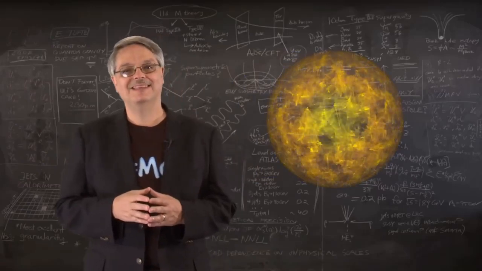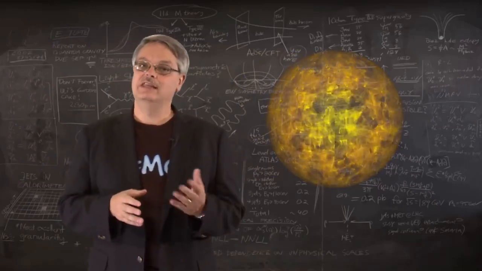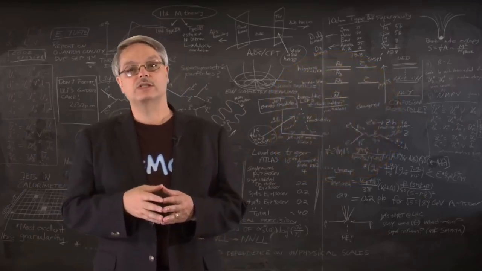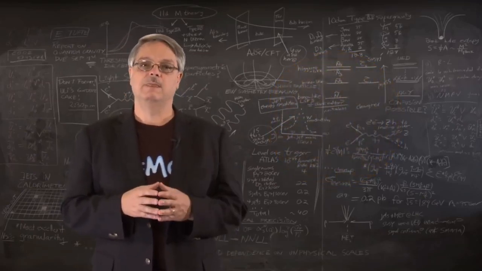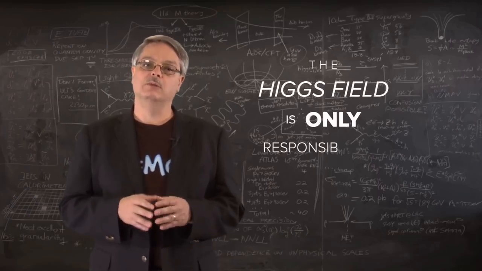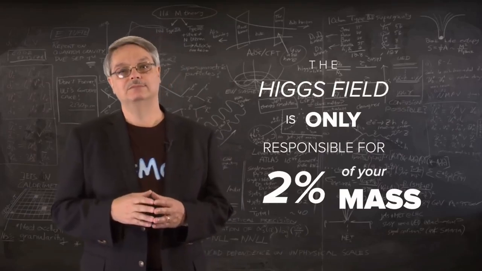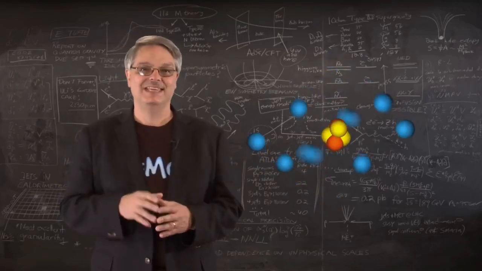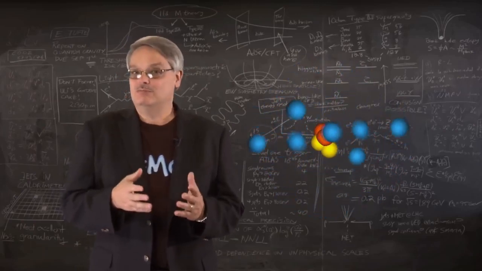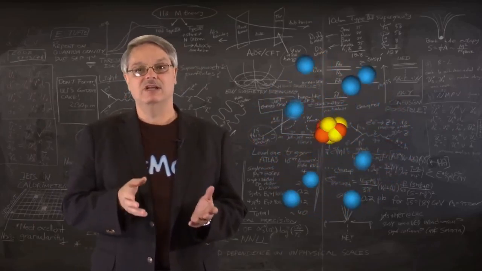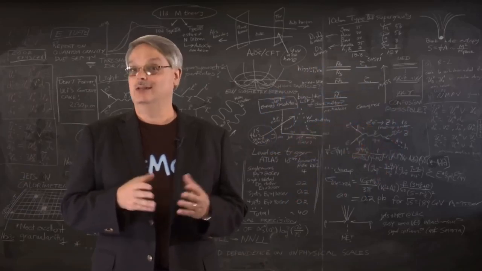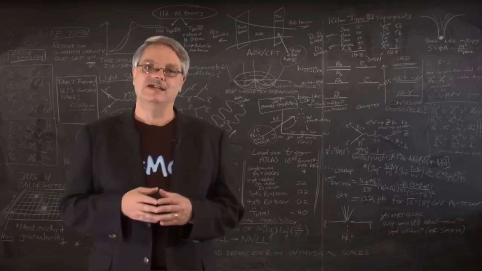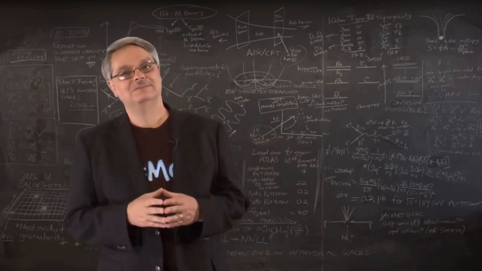Weird, huh? So that brings us back to the Higgs field and the Higgs boson. How does that fit in? Well, the Higgs field does give mass to the quarks themselves and the electrons that we've neglected. In short, the Higgs field is only responsible for about 2% of your mass. So does that mean that the Higgs field is unimportant? No, not at all. If it didn't exist, electrons would have no mass. And if electrons didn't have any mass, then atoms wouldn't exist. And then we wouldn't exist and be here to wonder about it. So it matters a lot. Luckily, the Higgs field does exist, so I'm still here.